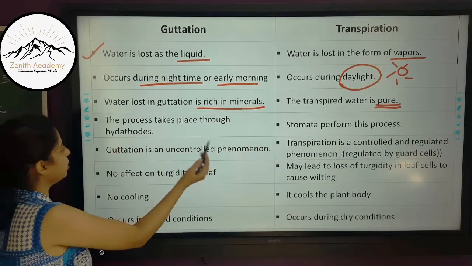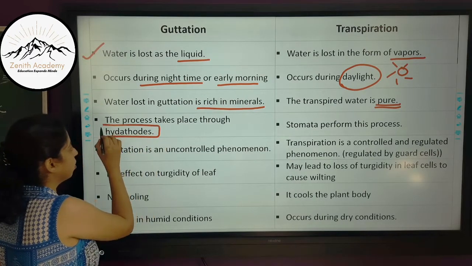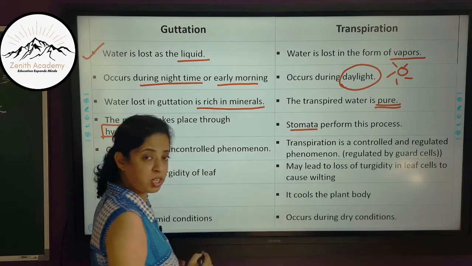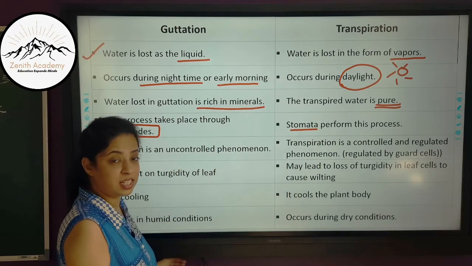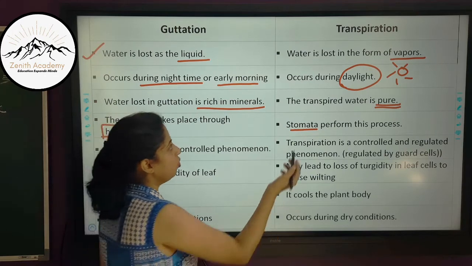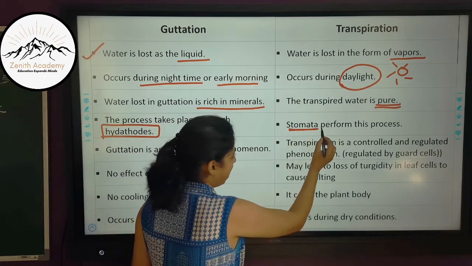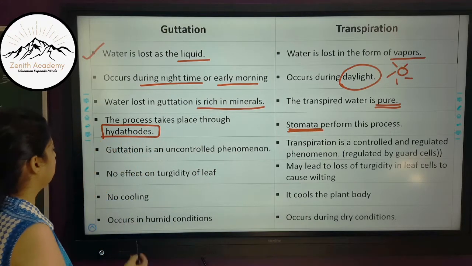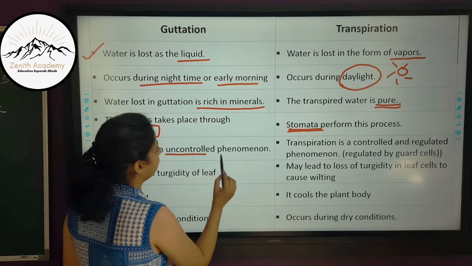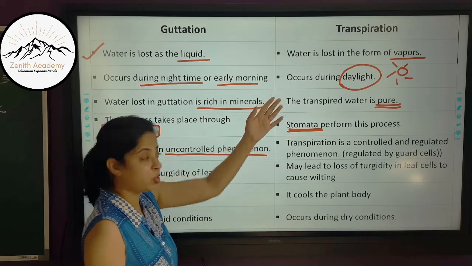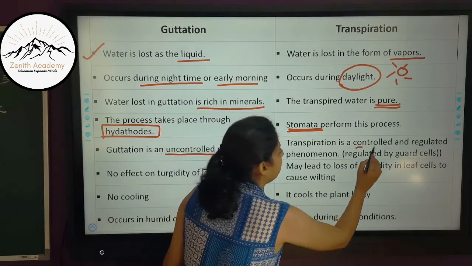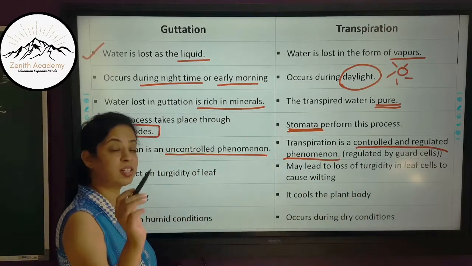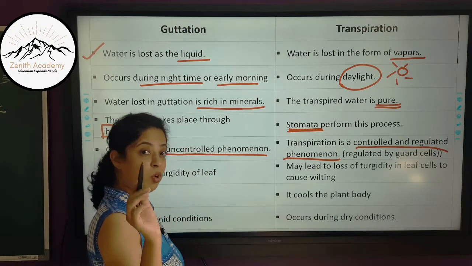Guttation takes place through hydathodes, whereas in transpiration the stomata perform this process, as well as lenticels and cuticles. So transpiration happens maximum due to stomata, and also due to lenticels and cuticles. Guttation is an uncontrolled phenomenon, whereas we studied last time that transpiration is a regulated and controlled phenomenon, which is regulated by guard cells, because guard cells decide whether the stomata will open or close.